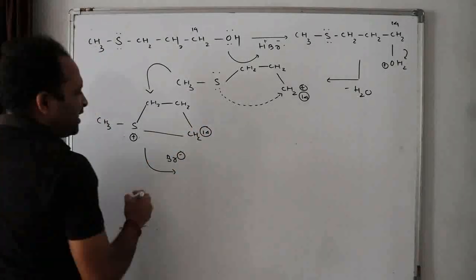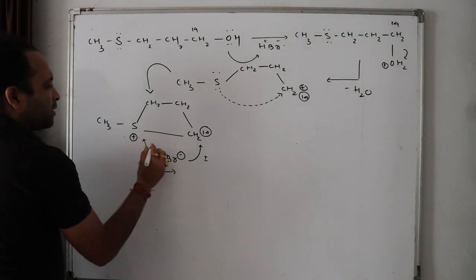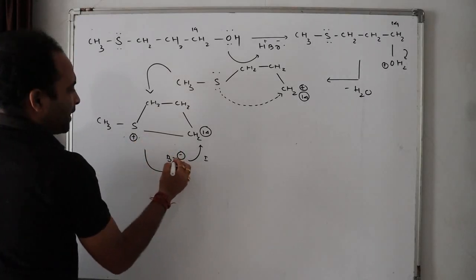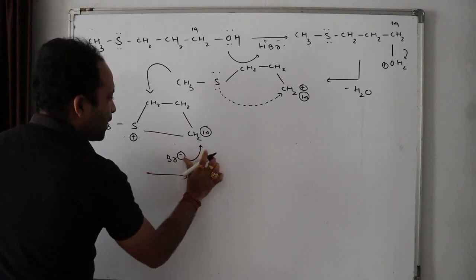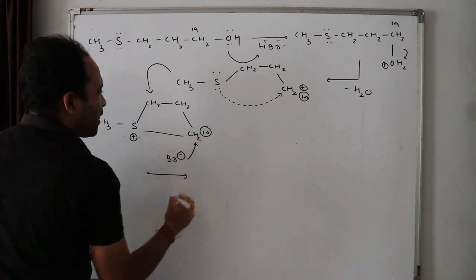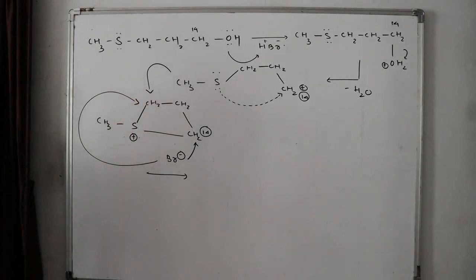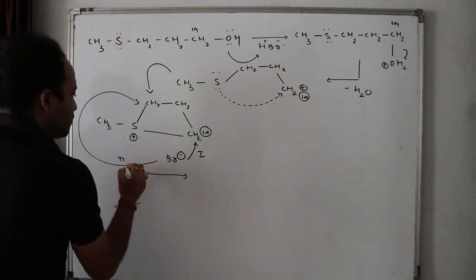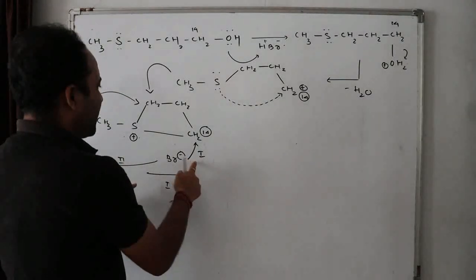Br minus. This Br minus either can attack this plus, track 1, or this place. Sorry. Either it can attack this or it can attack this. Br minus can attack either this carbon or this carbon, isn't it? Clear? Easy? So what will happen? This is track 1, this is track 2. In track 1, what is the product formed? If this is attacked, isn't it?